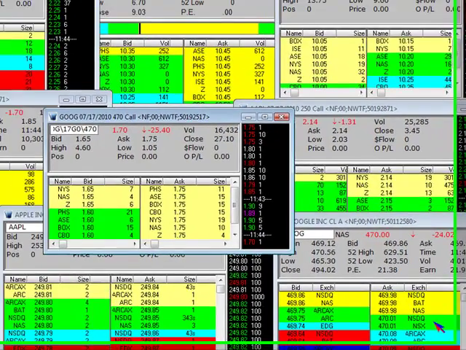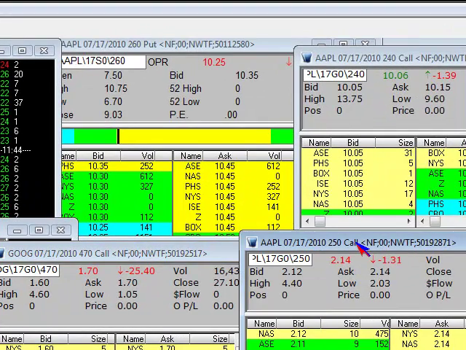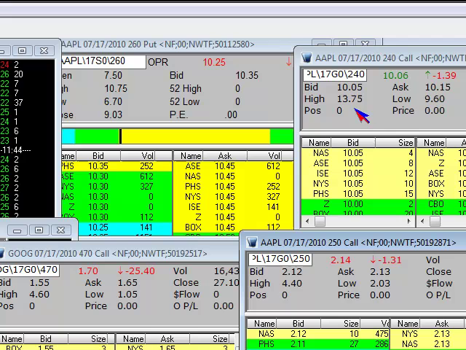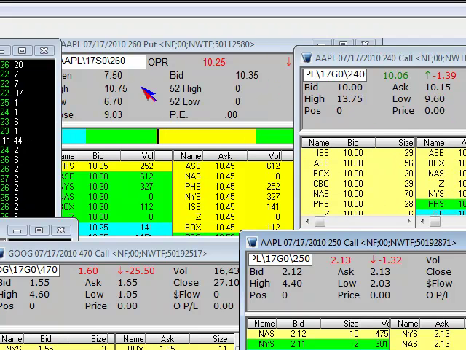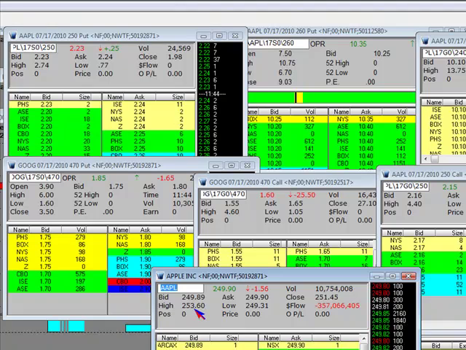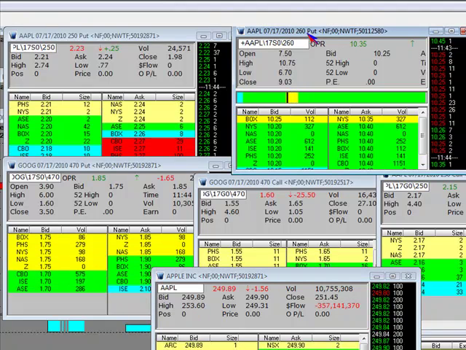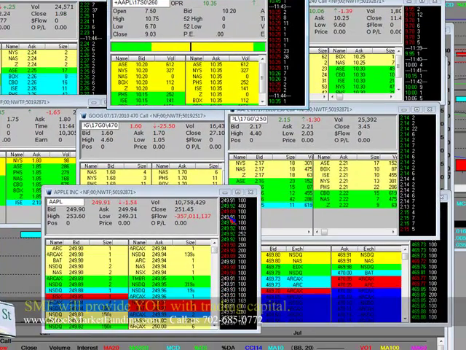Here's Apple, here's Google. 470 call, 470 put. Apple, a 250 call, a 240 call that hit 960, coming back down to the lows. The 260 put in the money just hit 1075, 670 off of the low. So when they gapped Apple up to 253.60, they took all the premium out of the 260 put and bought it, making a huge move. That's why we love doing what we do.